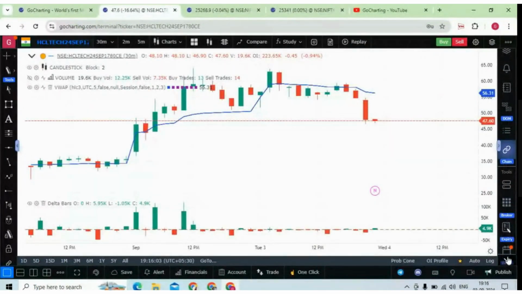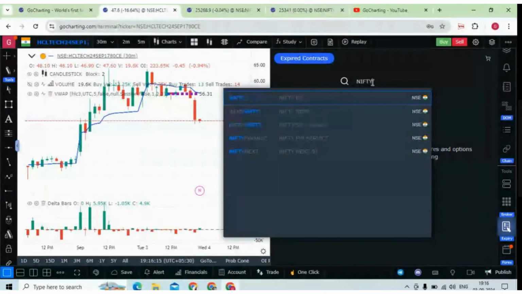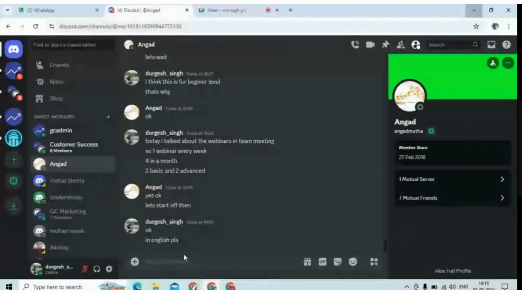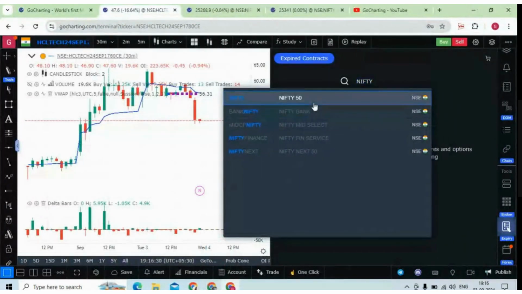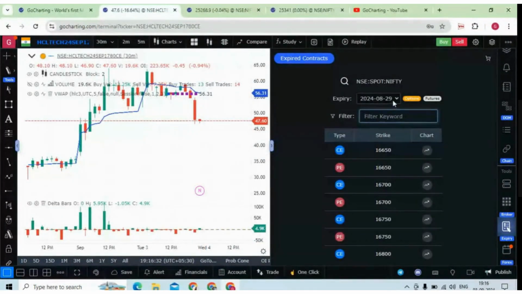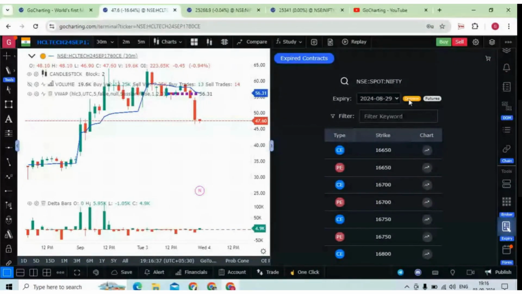Now we also have a very unique feature, which in my opinion nobody has right now. We have the expired contracts. Suppose you want to see the expired contract for Nifty. We have both expired futures and expired options. I hope my voice is clear, guys. Okay, you can click on this, and now you can choose the expiry, and based on that you can have the options or the futures chart.